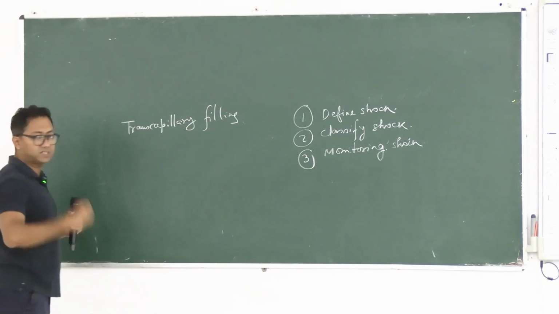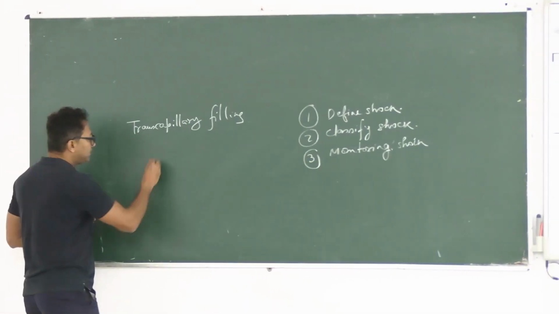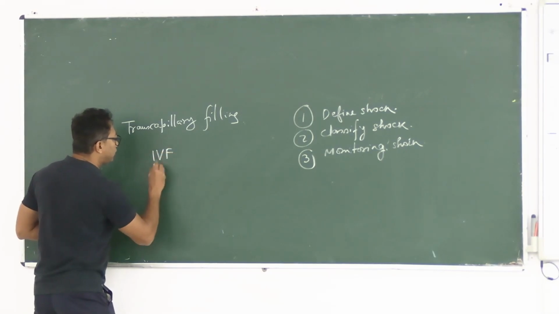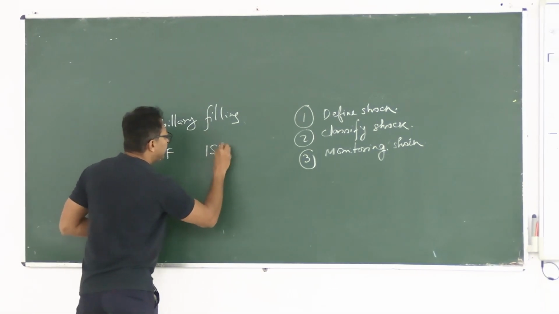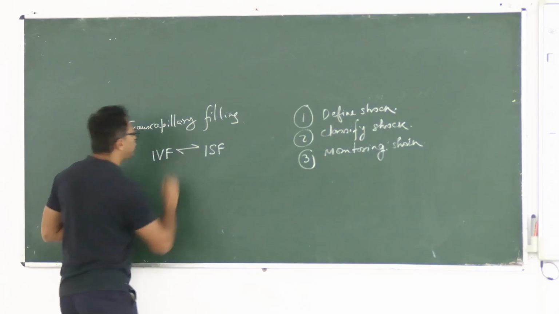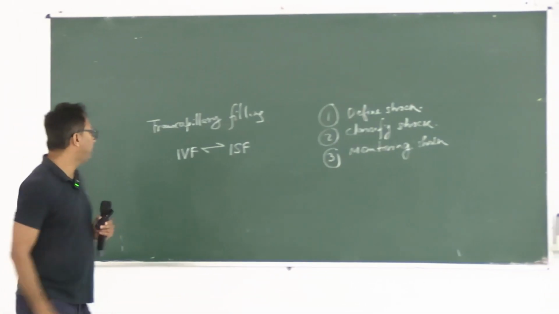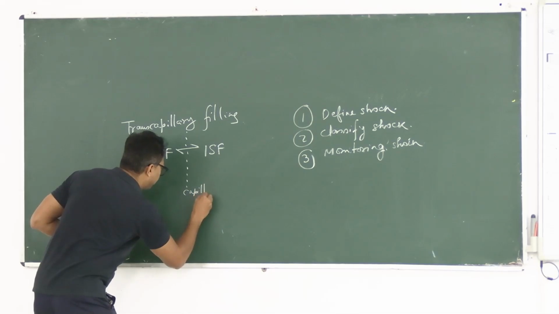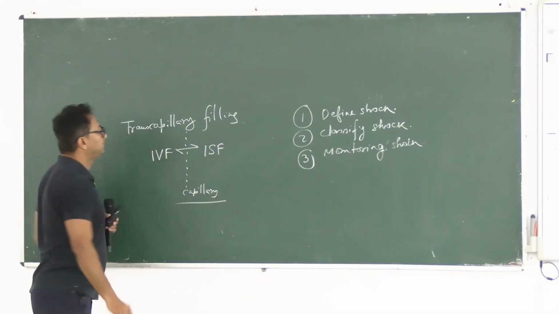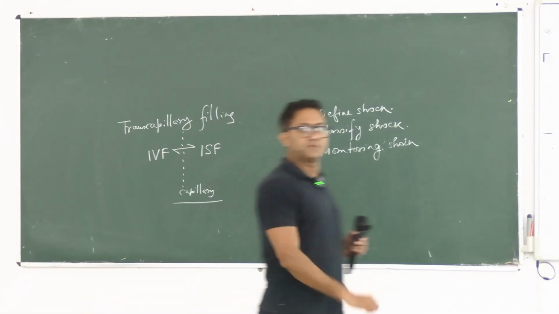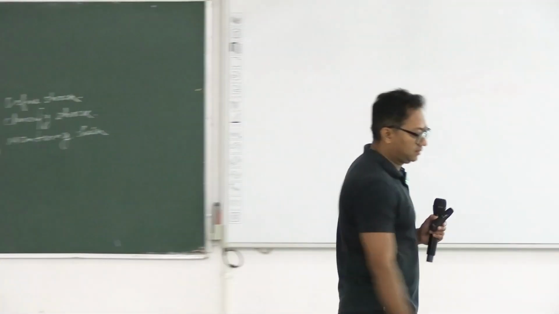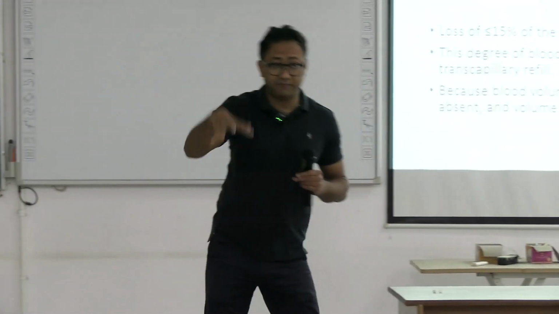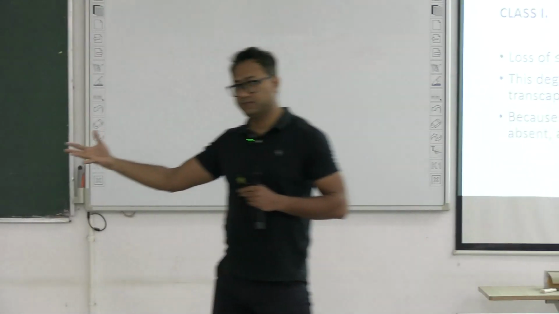How does this transcapillary filling take place? Intravascular fluid volume and interstitial fluid volume are exchangeable, and in between there is the capillary. Through the capillary, ISF can support IVF, and IVF can support ISF.